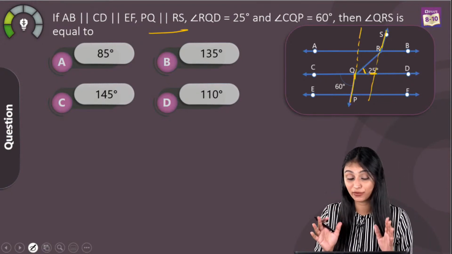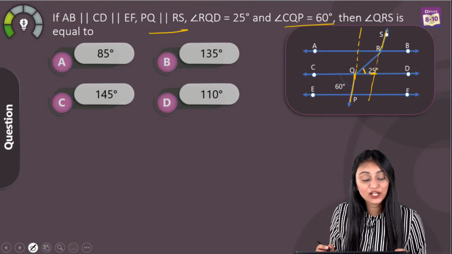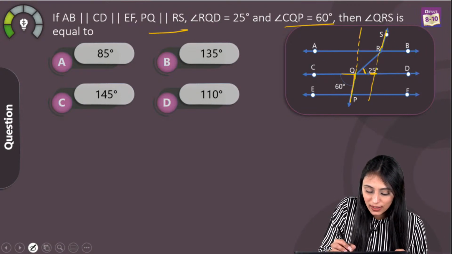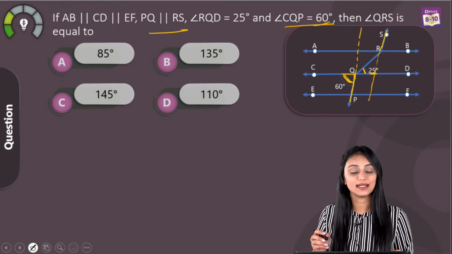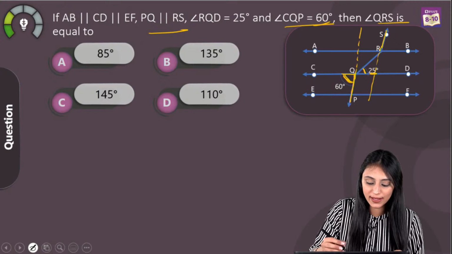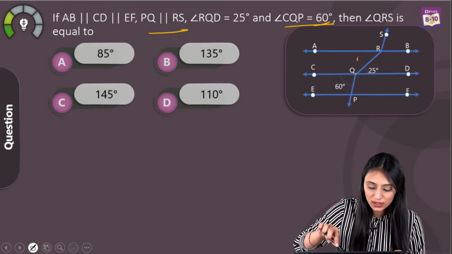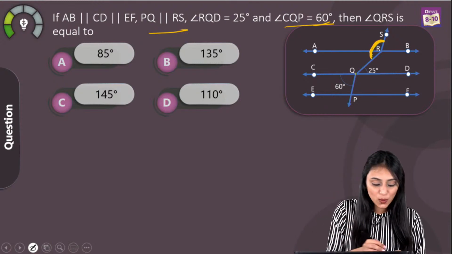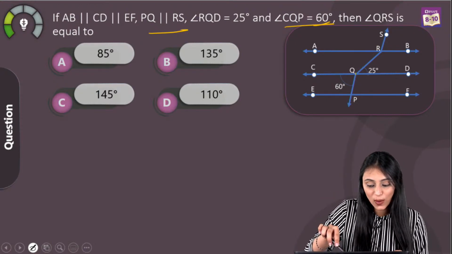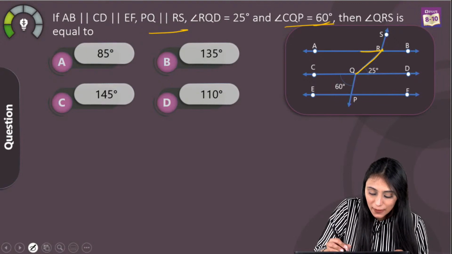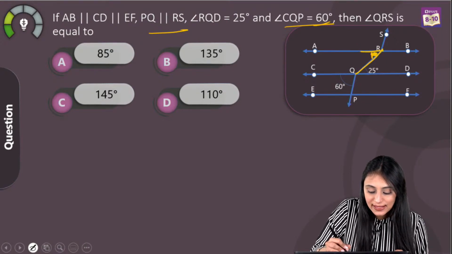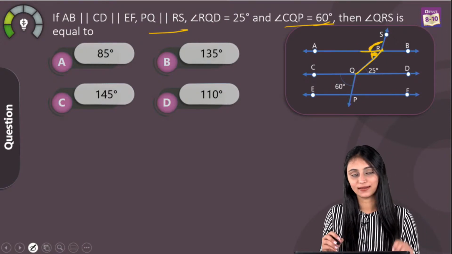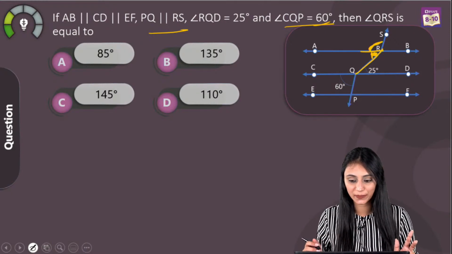Look at the figure carefully. And this angle CQP, this is CQP. This angle over here is 60 degrees. What we need is angle QRS. Now QRS is this much, this entire angle, right? If you carefully look, this QRS comprises two angles. This angle QRA, right, this one, and this angle ARS. This comprises two angles over here.